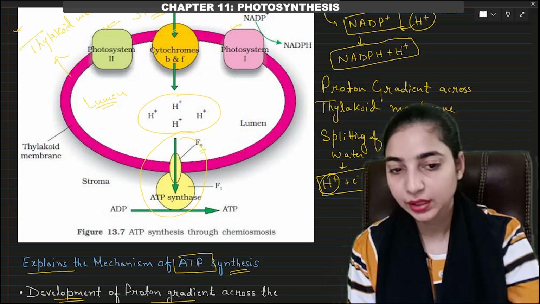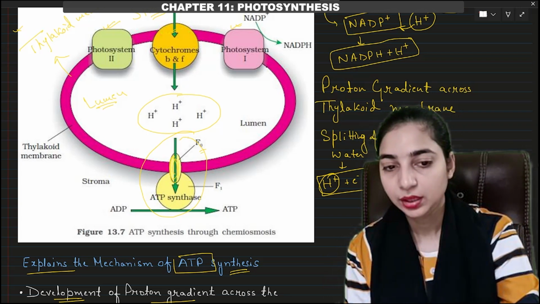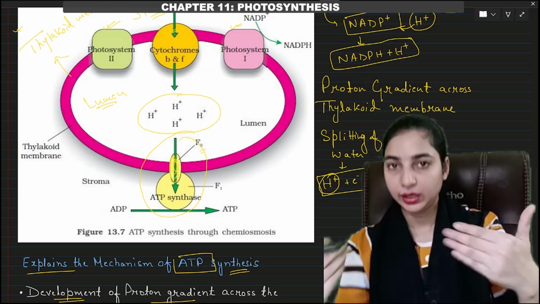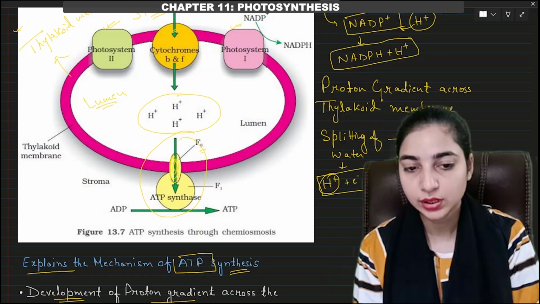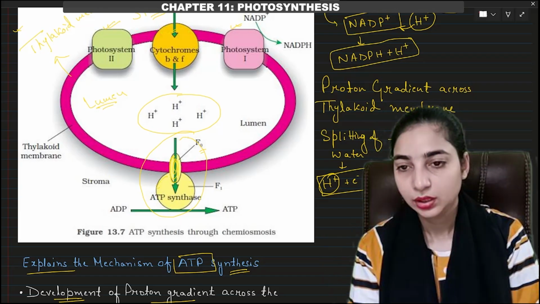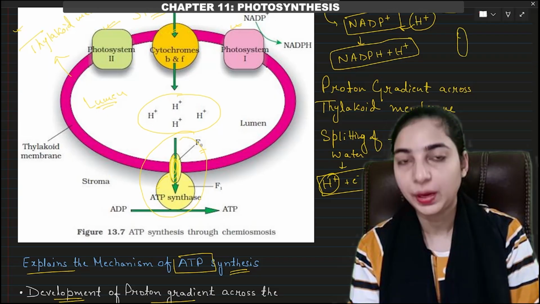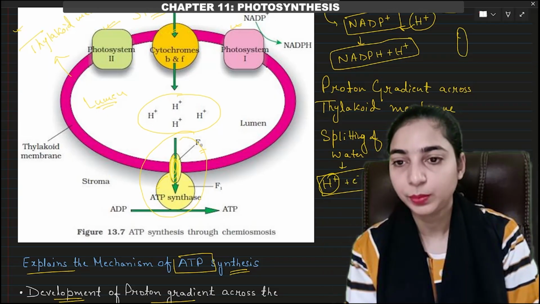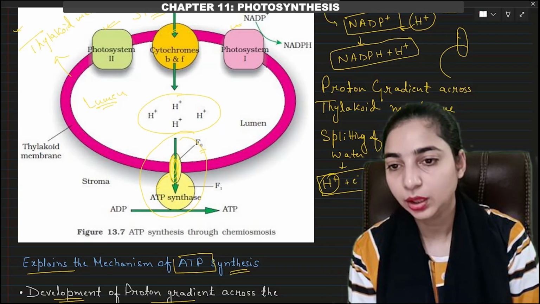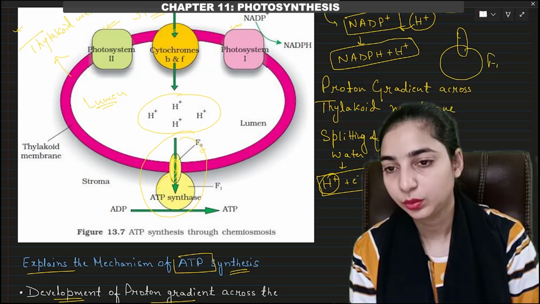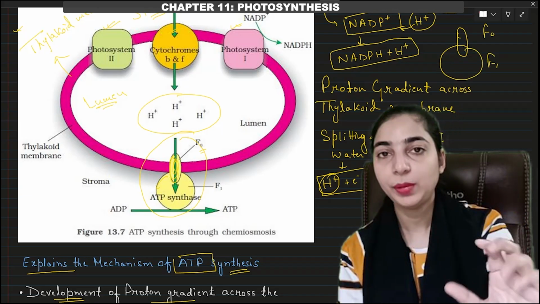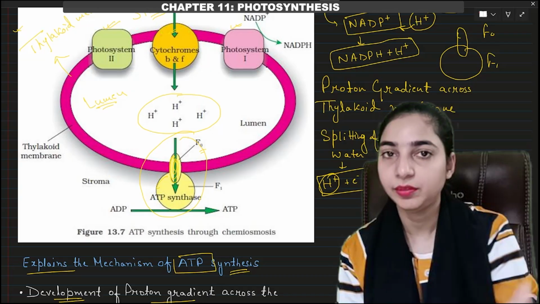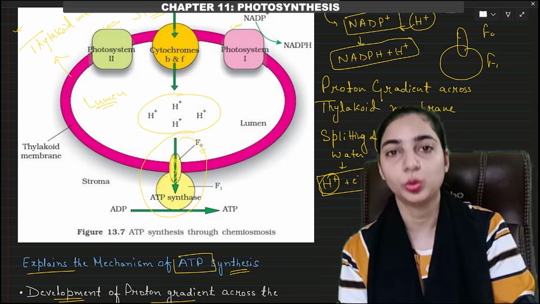The F0 part is embedded in the membrane, and the F1 part is located towards the outside, that is towards the stroma side. So this long, elongated part is the F0 part, and this circular part is the F1 part. F0 is embedded in the membrane and F1 is protruding towards the stroma.